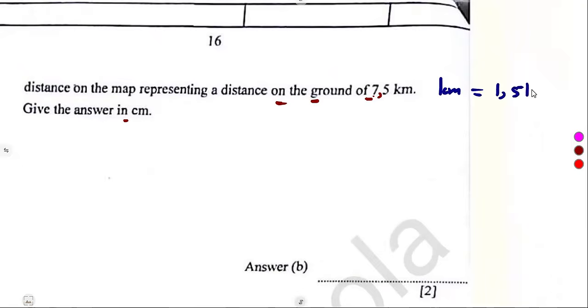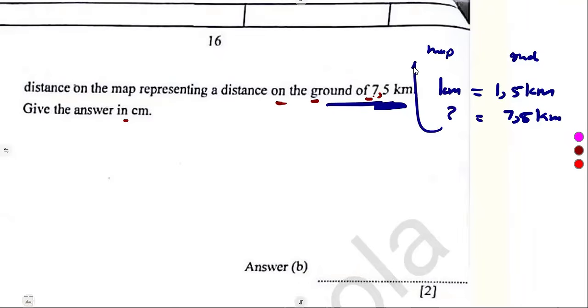Remember, this is what we got from the first item. So it's just a continuation. What is on the map? What is on the ground? So it corresponds. You are given what is on the ground here, 7,5 kilometers. So find what is corresponding on the what? On the map in centimeters.